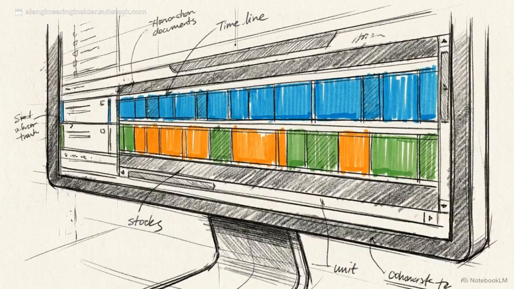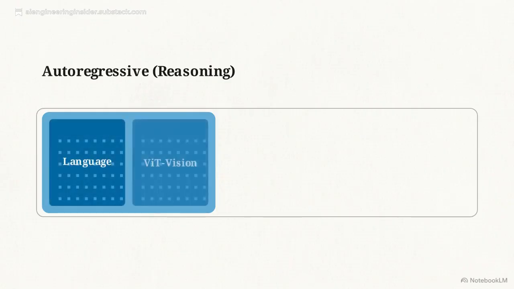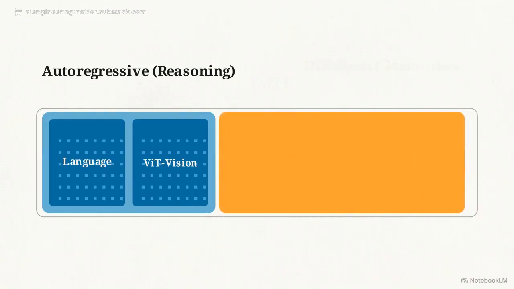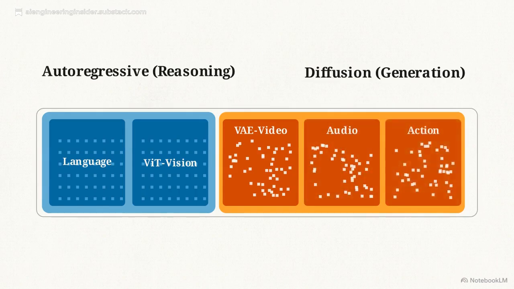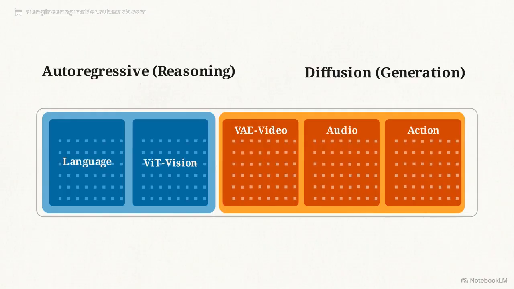Once all modalities are tokenized, they must be arranged carefully to prevent interference between the logic of reasoning and the mechanics of generating. This horizontal block illustrates the sequence packing protocol. Every input is divided into two distinct subsequences, an autoregressive prefix section in blue, followed by a diffusion sequence section in orange. The autoregressive sequence holds the language text and the ViT-encoded visual tokens. This section is dedicated entirely to reasoning and understanding. The diffusion sequence contains the noisy video, audio, and action tokens, waiting to be iteratively denoised into clean outputs.